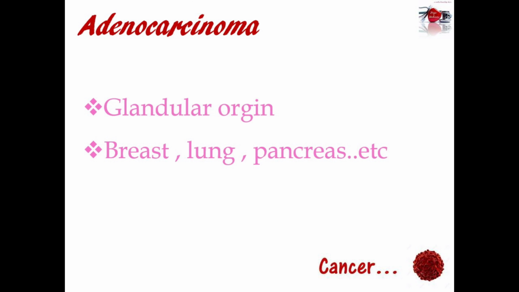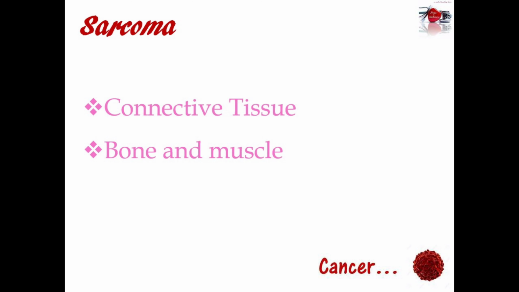So next we move on to the next type, that is sarcoma. So what is sarcoma? Sarcomas are cancers of connective tissue like bone and muscle. So you may think that blood is also a connective tissue, right? Yeah, it is a fluid connective tissue. Remember, cancer related to blood and bone marrow is called leukemia.